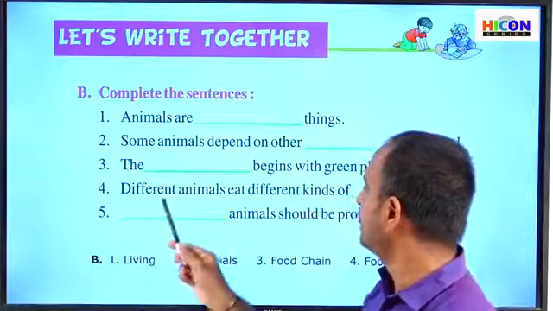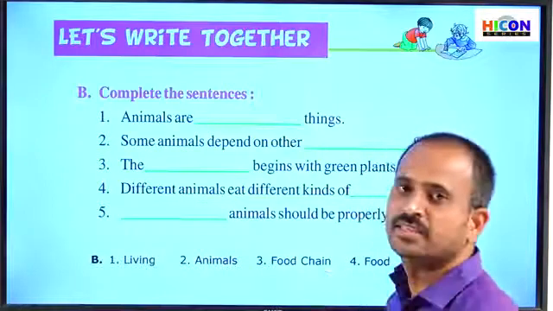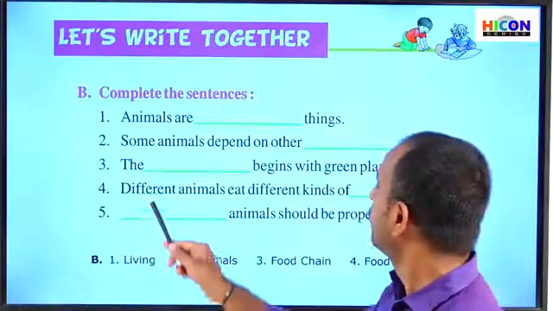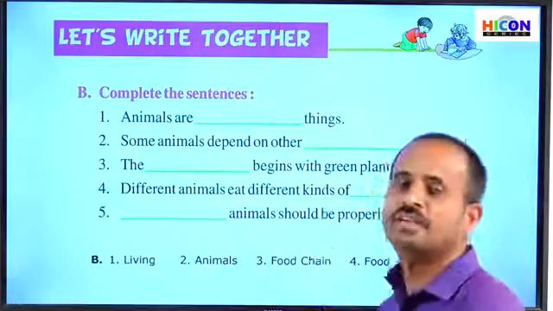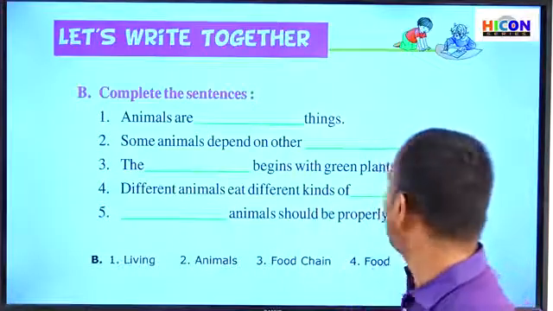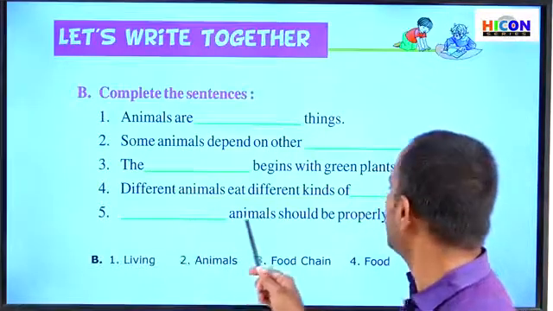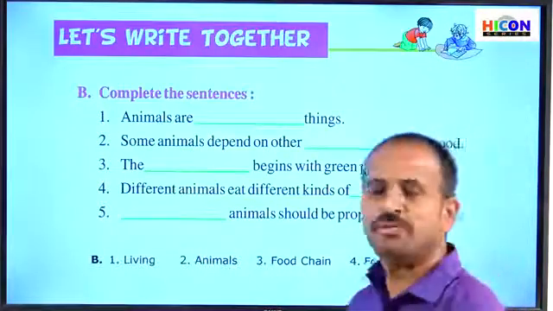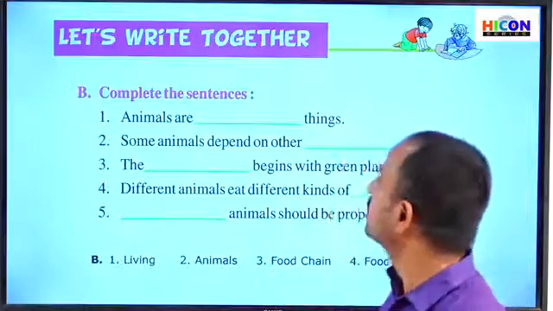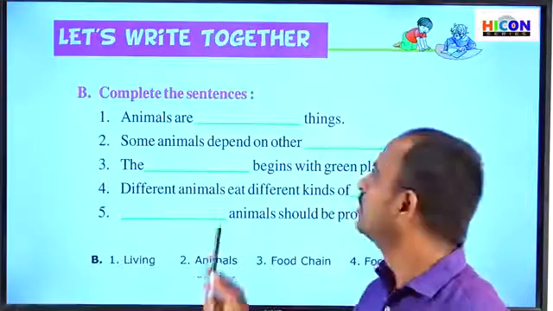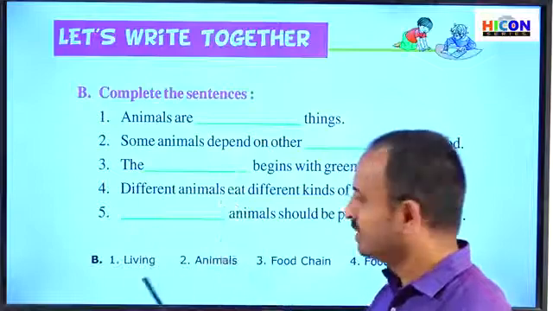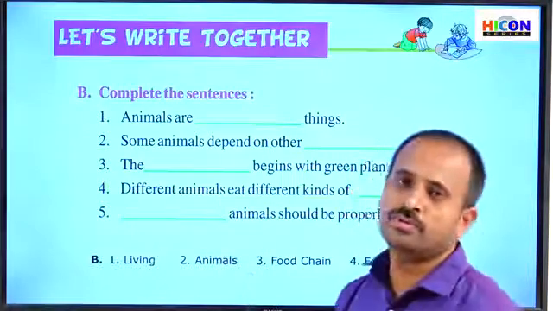And see the fourth sentence. The answer for the fourth sentence is food. So different animals eat different kinds of food. And the answer for the fifth sentence is pet. That is, pet animals should be properly looked after. So children, these are the answers for these five sentences. Note down these fill in the blanks answers in your notebook.